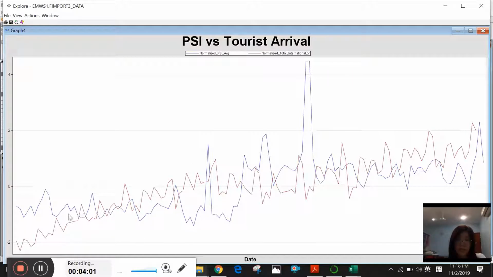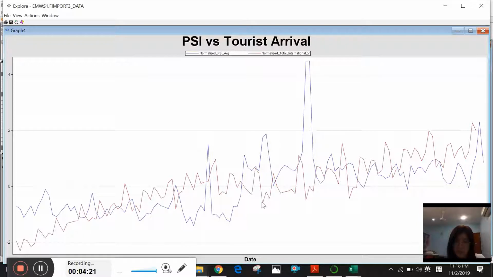We can see that the data trend is on an upward trend, an increasing trend, and the blue color is the PSI data, the red color is the tourist arrival data. But whenever there is a spike here, you can see the tourist data will be dropping.